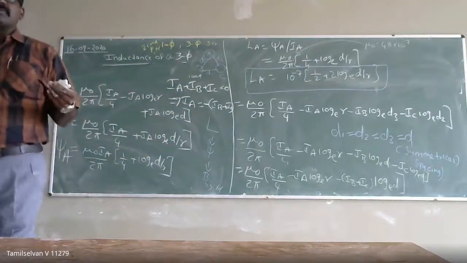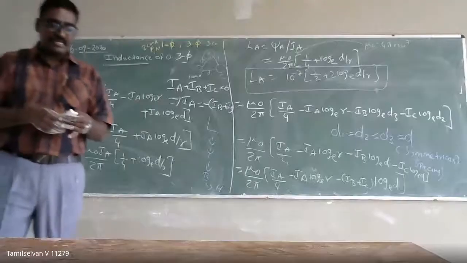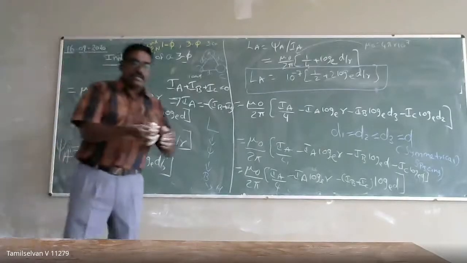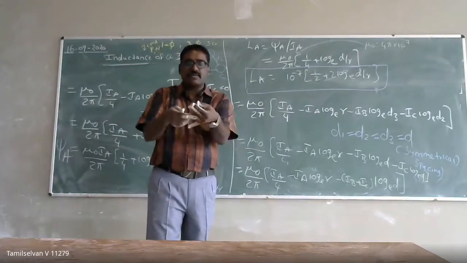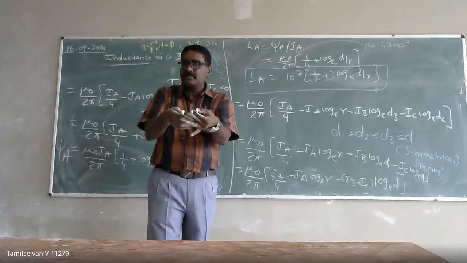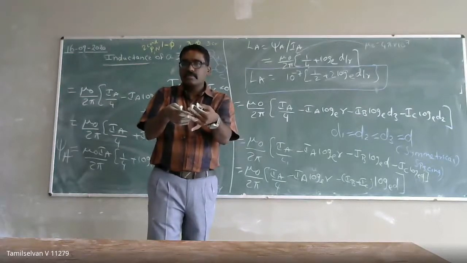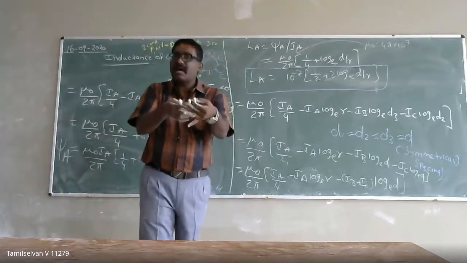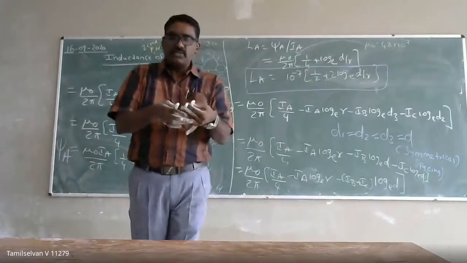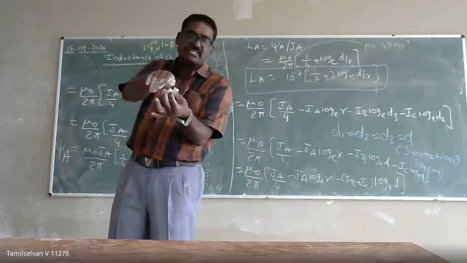No sir. If there are three conductors, conductor 1, conductor 2 and conductor 3, separated by distances, they run in parallel throughout the length of the transmission line. So often it won't be at equal distance.